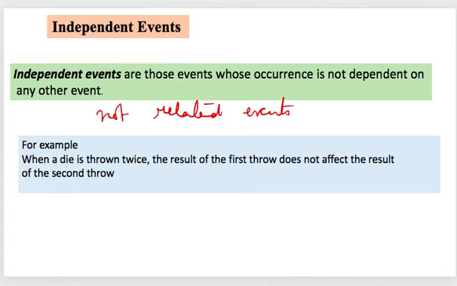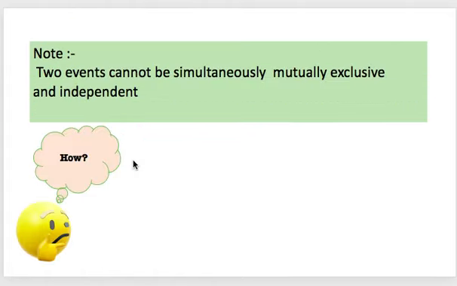Right? So let me take an example. When a die is thrown twice, the result of the first throw does not affect the result of the second throw, because whatever you get in the first, it will not affect the outcome in the second. So these kinds of events are called independent.